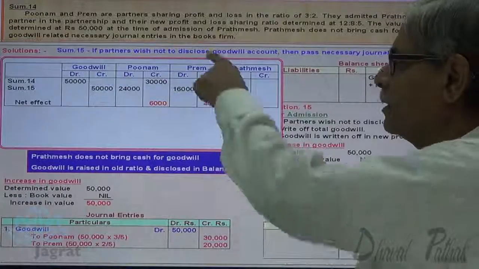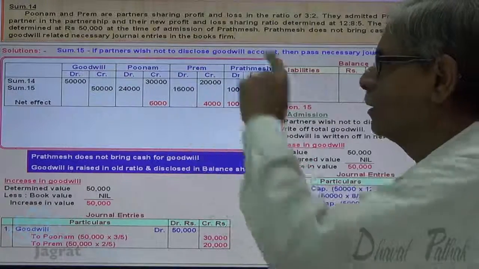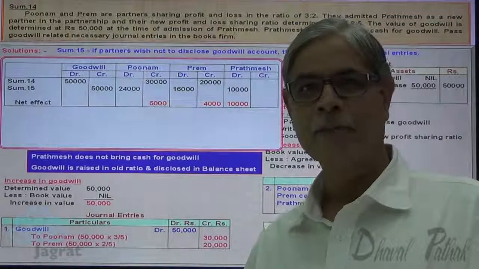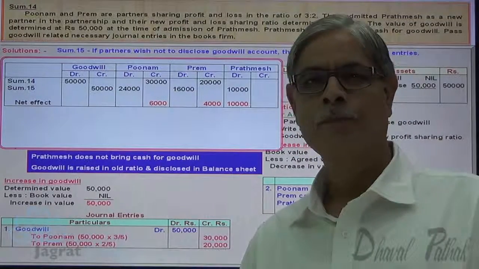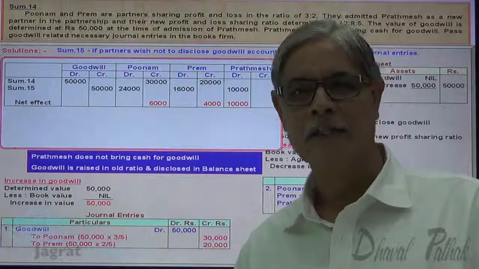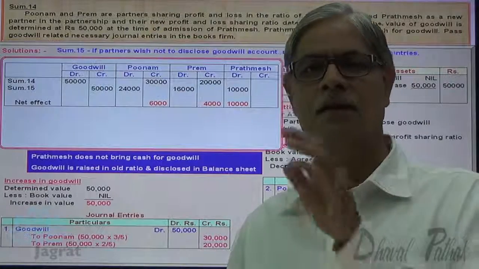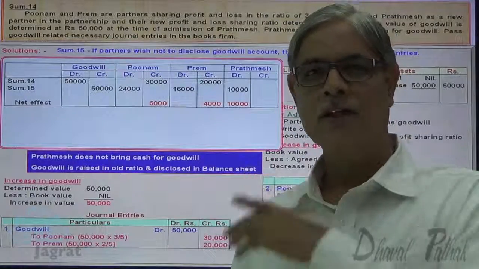Prathamesh debit 10,000, Prem credit 4,000, Poonam credit 4,000. So instead of writing two journal entries, we can write a straight entry wherein goodwill gets adjusted to the capital accounts of the partners when the new partner does not bring cash for goodwill. Look at the journal entry.